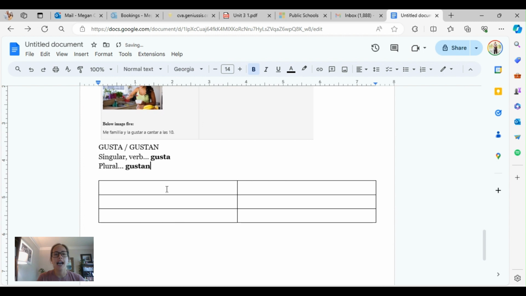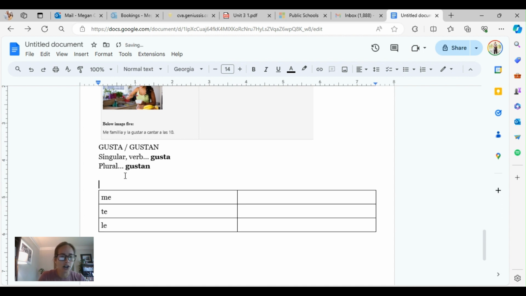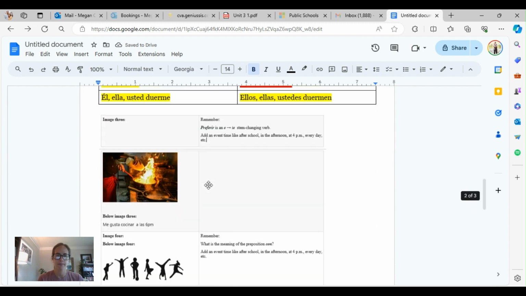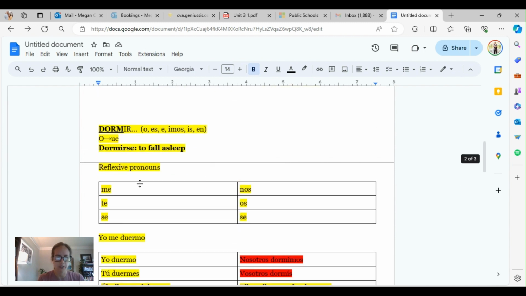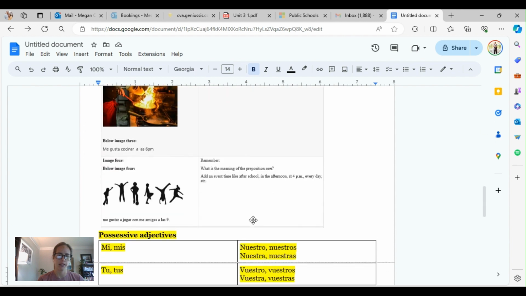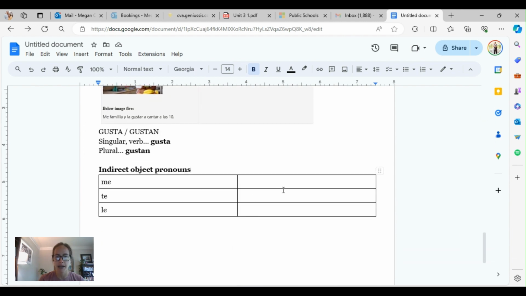Now, to decide what goes in front, if I like it, it's me. You like it, it's te. If he or she likes it, it's le. These are called indirect object pronouns. These are really similar to the reflexive pronouns that I included at the top when we were talking about falling asleep. If you remember, we have the reflexive pronouns right here. They are the same at the top: me, te, nos, os. But at the bottom, we've got se and se for reflexive pronouns, whereas over here for indirect object pronouns, it's le and les. Okay? So nos, os.